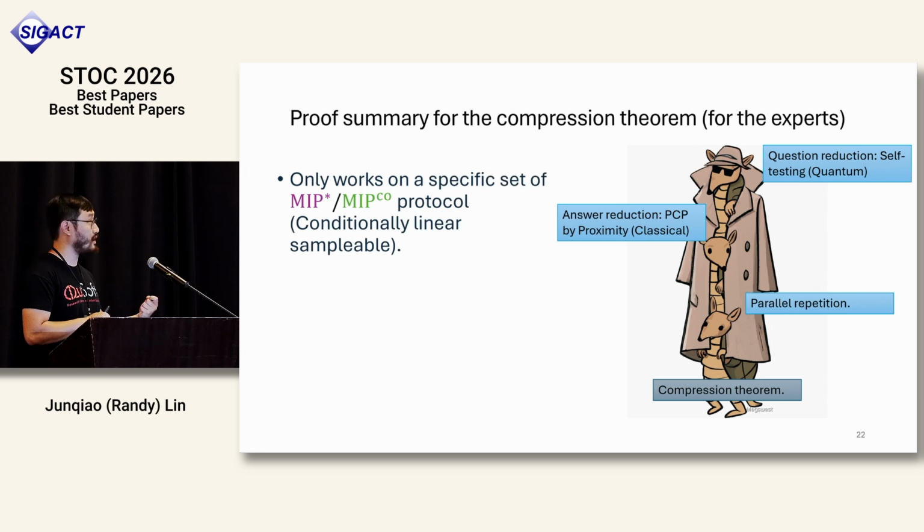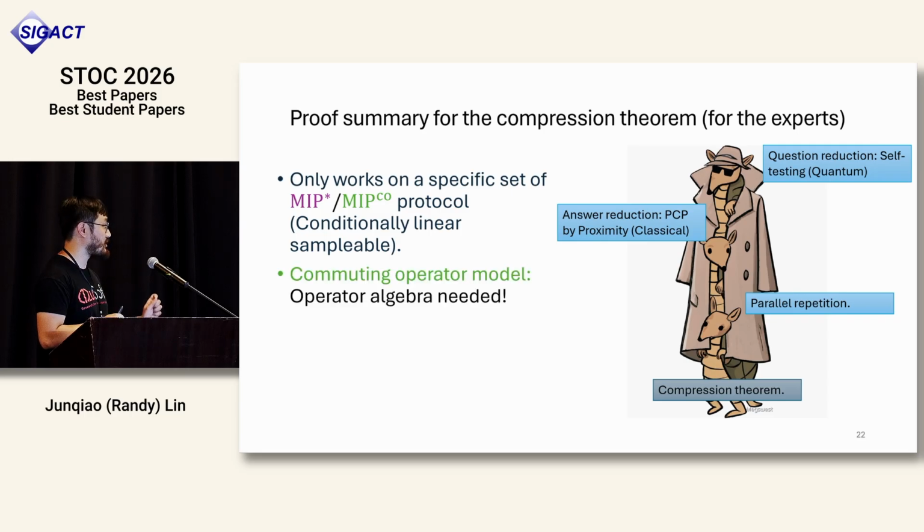And as a special note, this compression protocol only works for a really specific set of MIP star verifier behavior, known as conditional linear sampleable. In fact, most of these pieces are already known in the original MIP star equals RE paper. The only difficulty is getting this to work for the commuting operator model of entanglement. And for this, you need a lot of heavy von Neumann algebra theory, which I will not explain here.